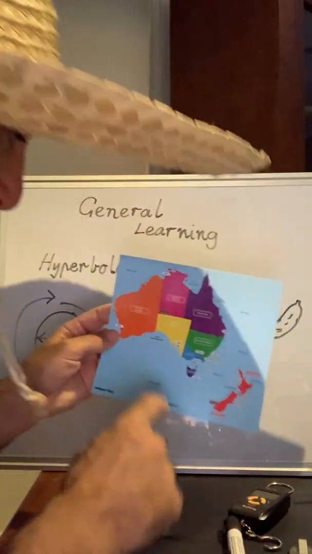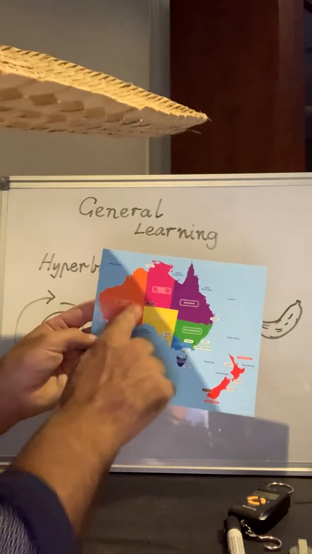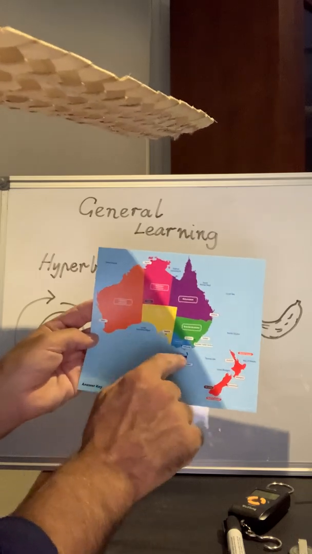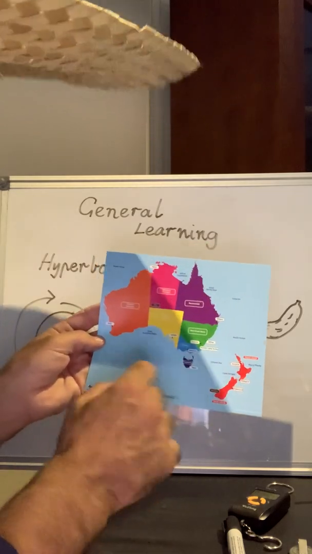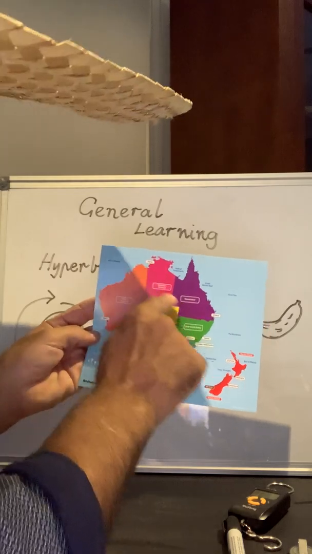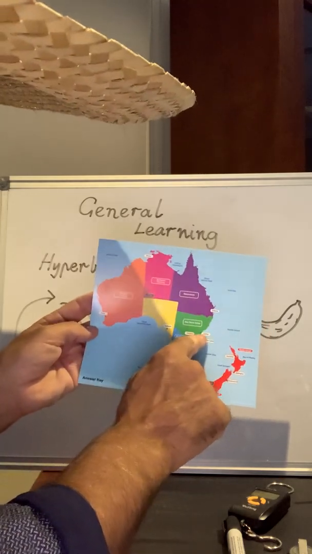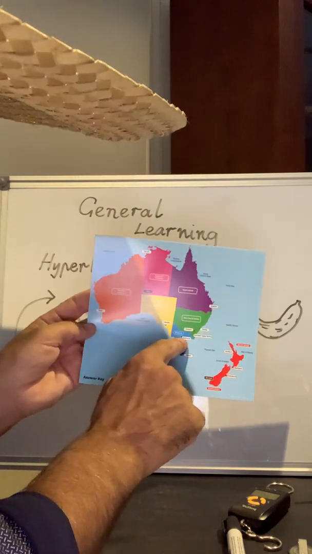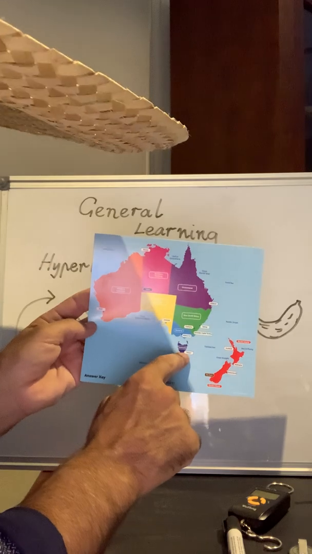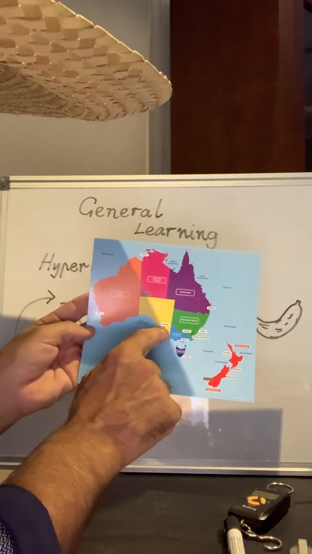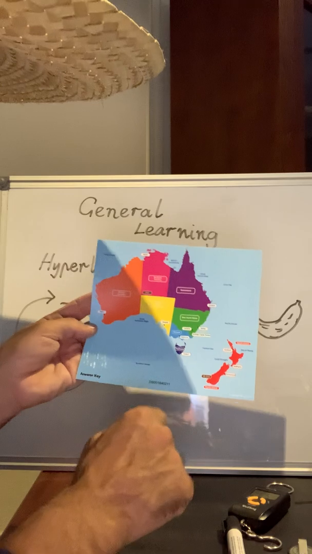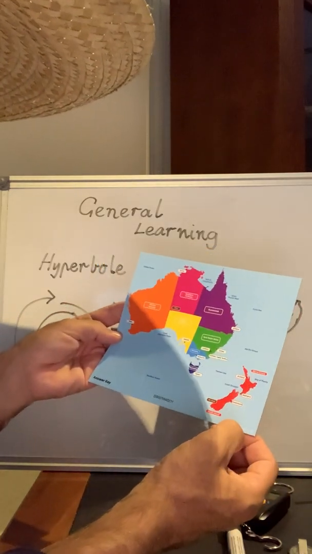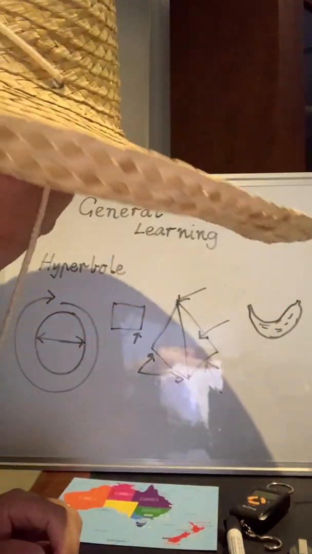Map of Australia, just quickly. The different states and territories: Western Australia, Northern Territory, Queensland, New South Wales, Victoria, South Australia and Tasmania. The capital cities are Perth, Darwin, Brisbane, Sydney. Then we've got the Australian Capital Territory here, and the capital city is Canberra. Melbourne is the capital city, Hobart is the capital city, and Adelaide is the capital city. And over here we have New Zealand, and the capital city is Auckland.